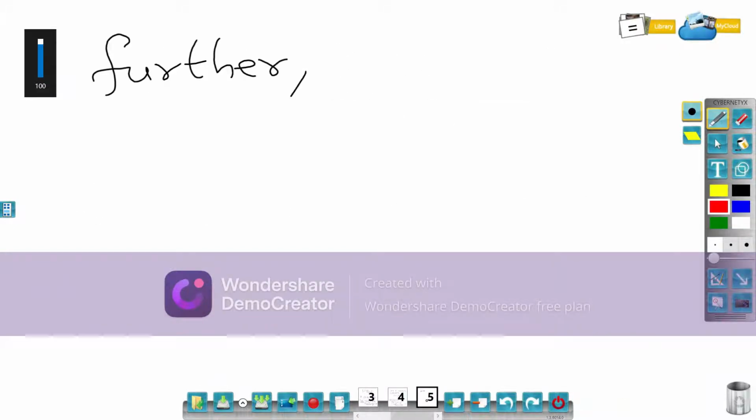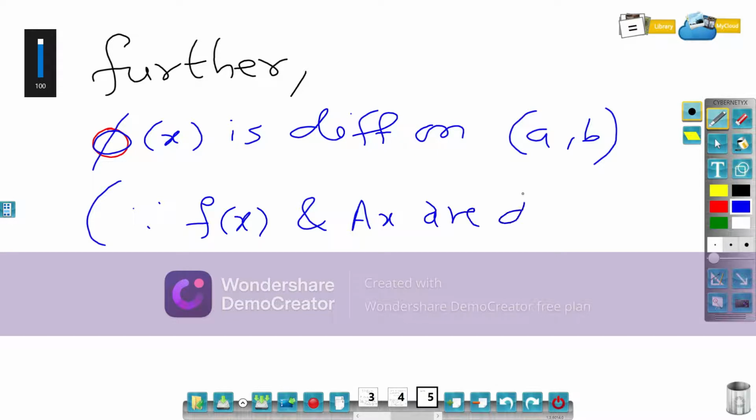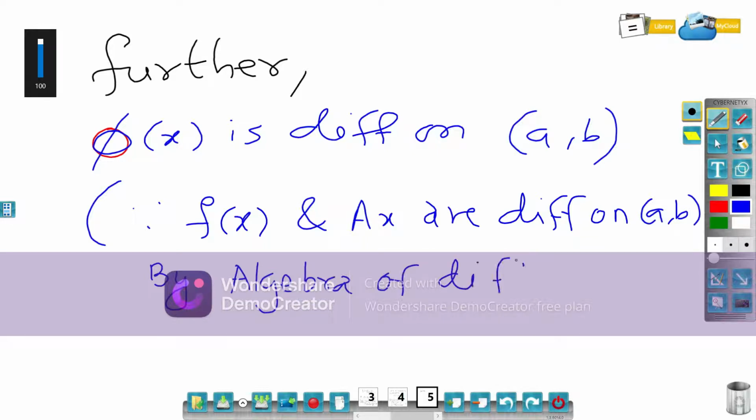So phi of x is differentiable on open interval a comma b. The reason is, since f of x and A x are differentiable on open interval a comma b, by algebra of differentiability, phi of x is differentiable.